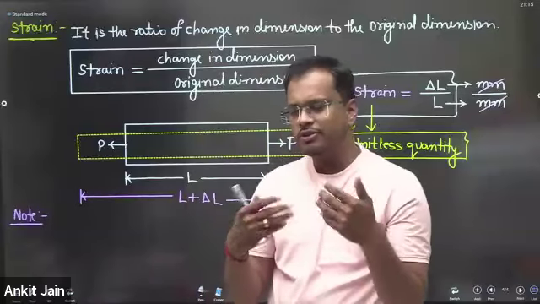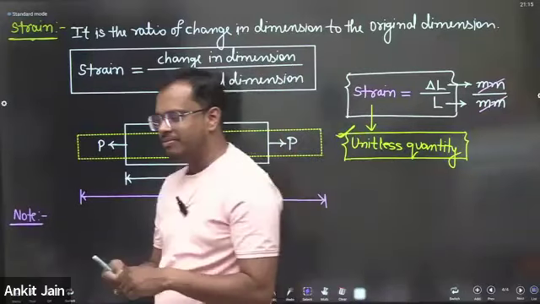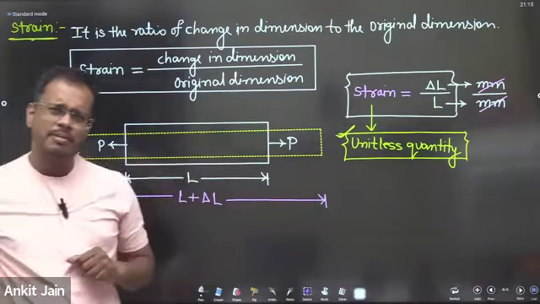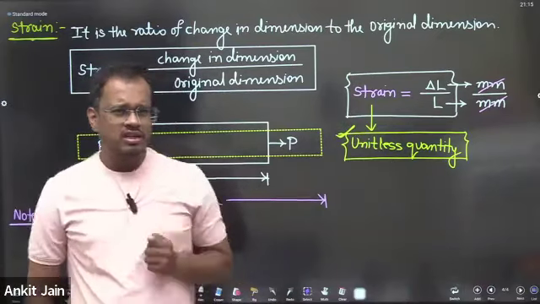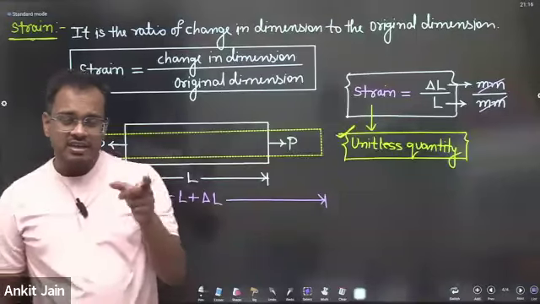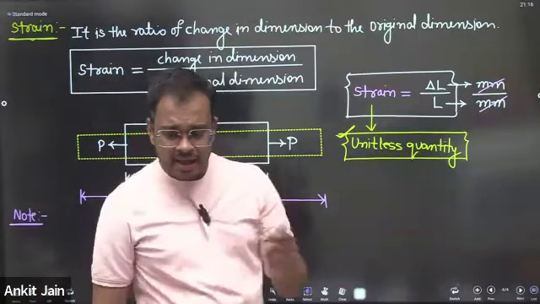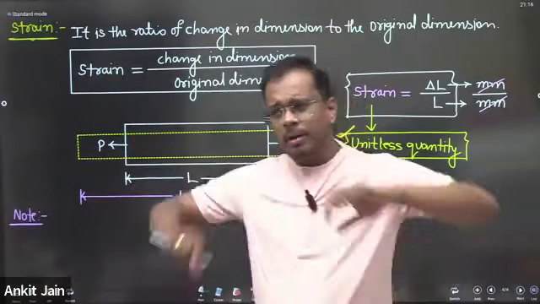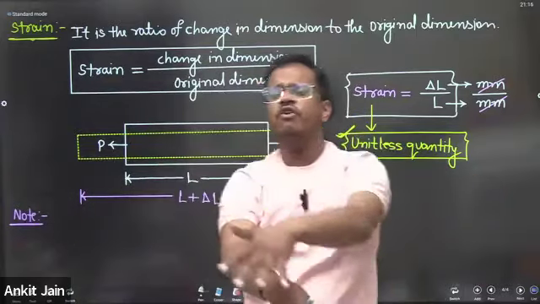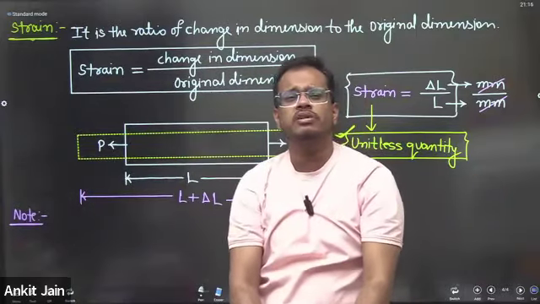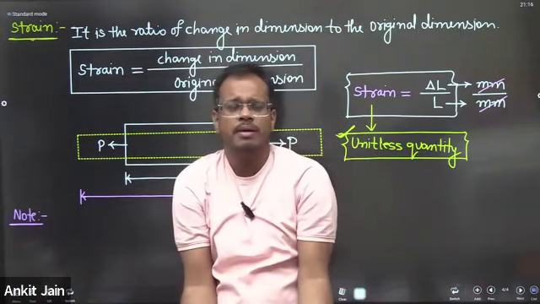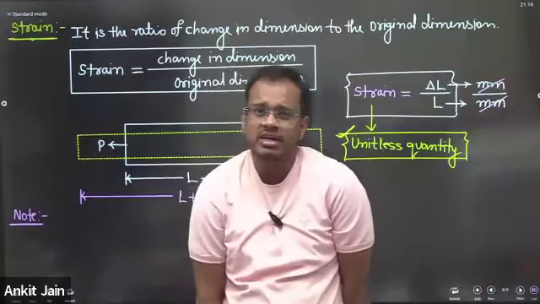So if no strain develops, then no internal resisting force is developed, which means no stress is developed. If you consider a deformable body and apply a force on it, the body will get deformed, and to prevent this deformation, internal resisting force is developed. The result is that stress is developed.